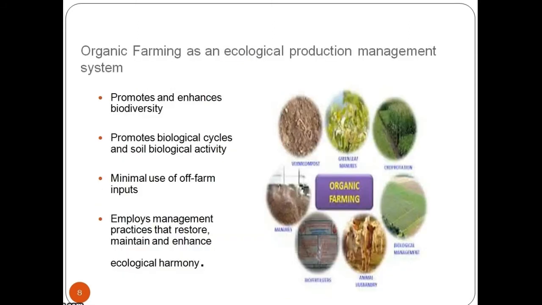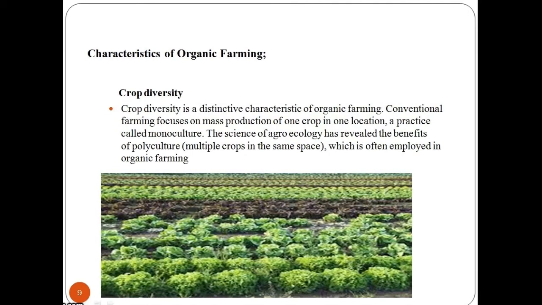Techniques employed for organic farming act as an ecological production management system. By promoting and enhancing biodiversity and soil biological activity, it promotes minimal use of off-farm inputs and employs management practices that restore, maintain and enhance ecological harmony. Now let's study characteristics of organic farming.